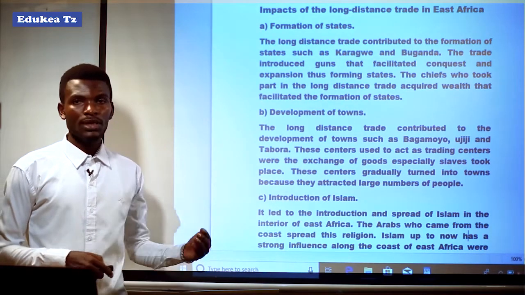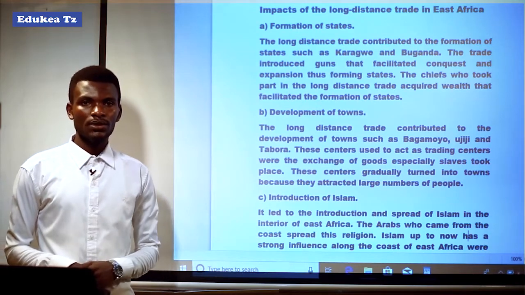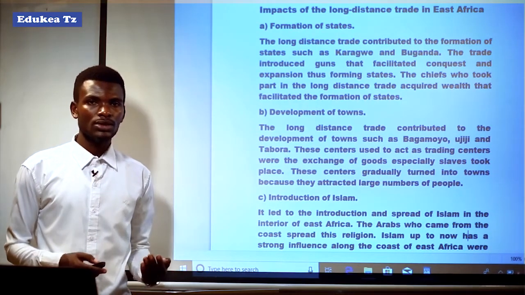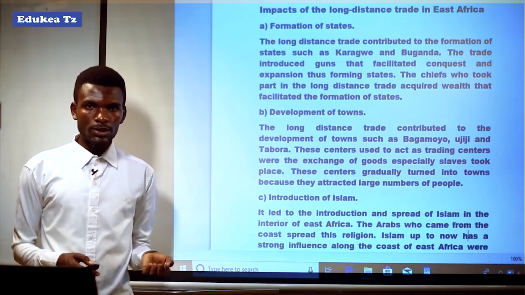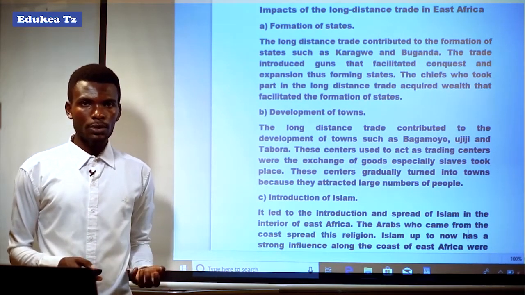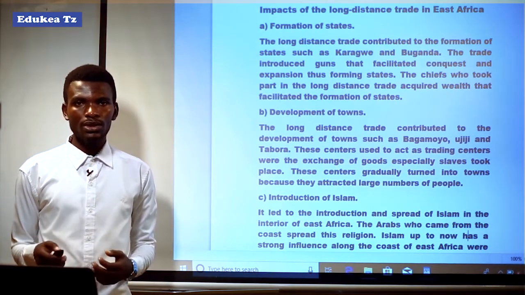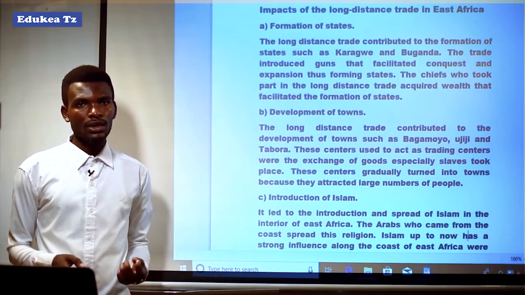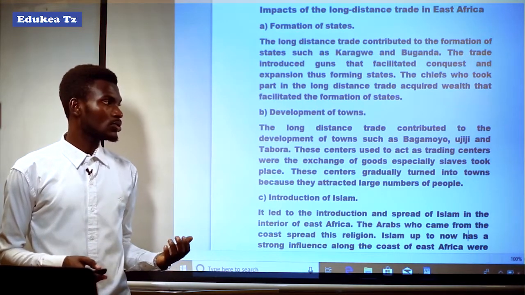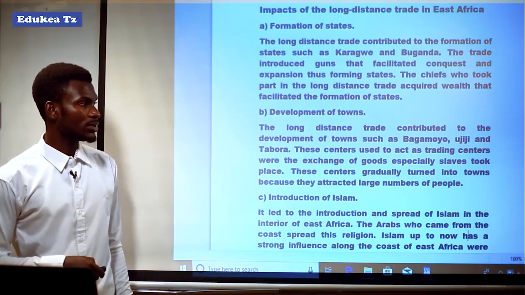It means that these were trading centers whereby the exchange of goods took place, like slaves. The coastal people brought beads, guns, and clothes to the interior people, and the interior people gave slaves, ivory, cocoa, and tortoise shell to the coastal people and Swahili traders.